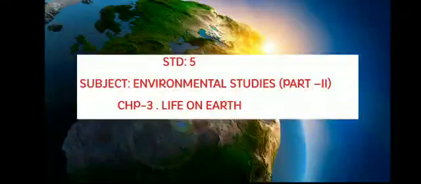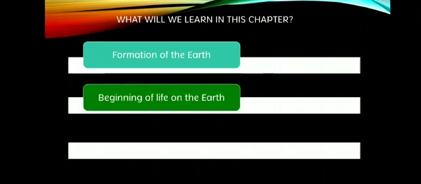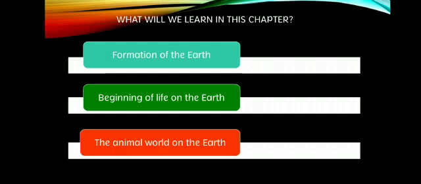Standard 5th, Subject Environmental Studies Part 2, Chapter number 3, Life on Earth. What are we going to learn in this chapter? First, formation of the earth. Second, beginning of life on the earth. And the third, the animal world on the earth.